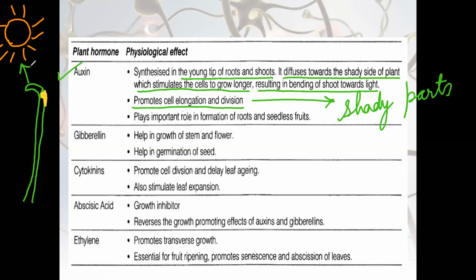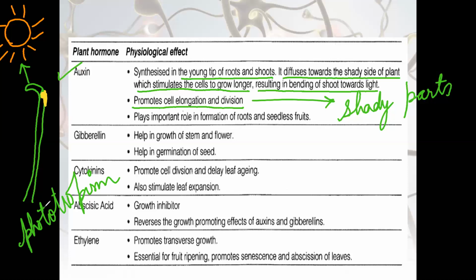It is phototropism, because this is the movement towards the sunlight. So this is how it stimulates the cells to grow longer, resulting in the bending of the shoot.